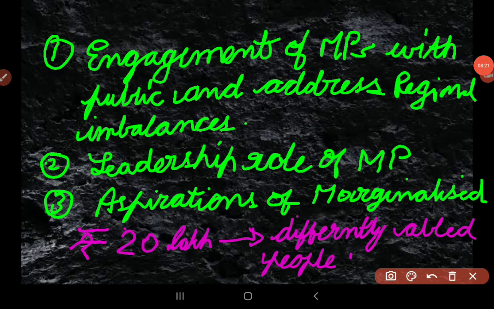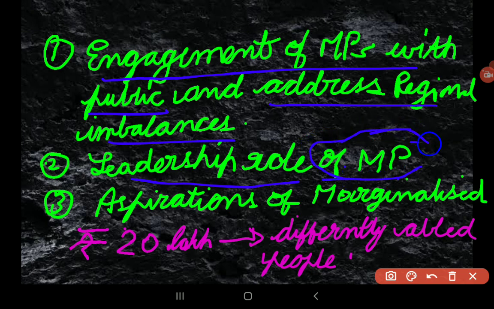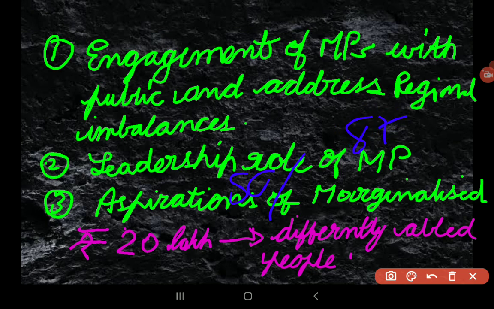Okay. The benefits of this scheme are, see, this will engage MPs with the public and address regional imbalances. The leadership role of MPs. The MPs will get involved, or they are forced to get involved, to spend this amount. So their involvement leads to an increase in leadership role. Also the aspirations of the marginalized. See, I have already said SC areas will be given 15%, STs 7.5%, and also 20 lakhs for differently abled persons. So the regional aspirations also will get revived.